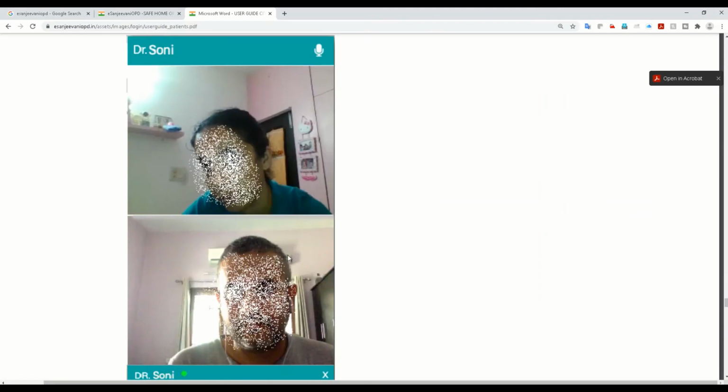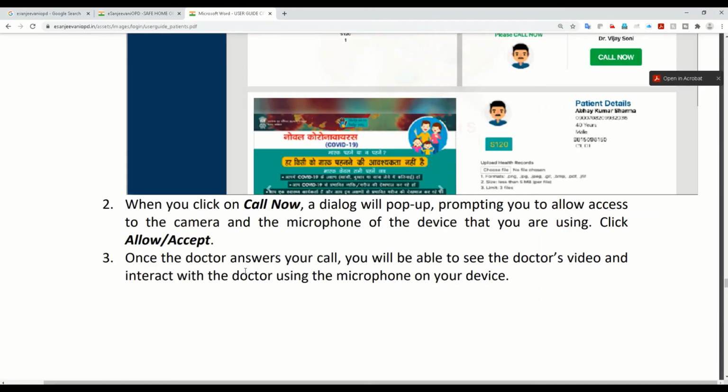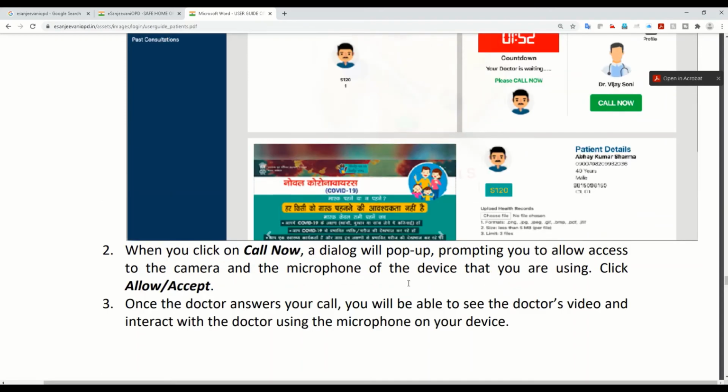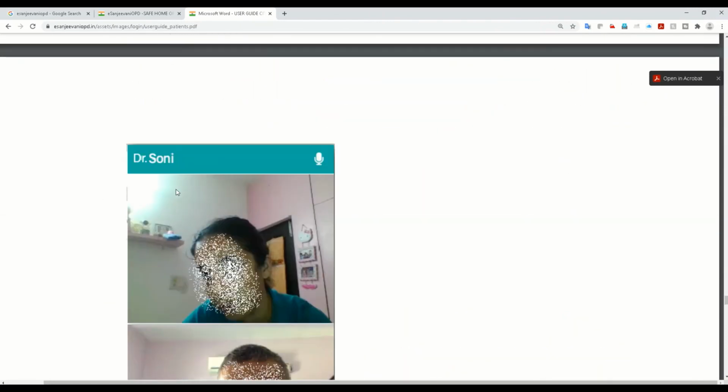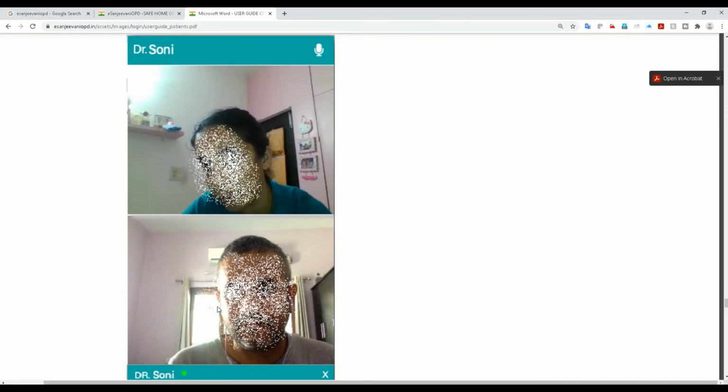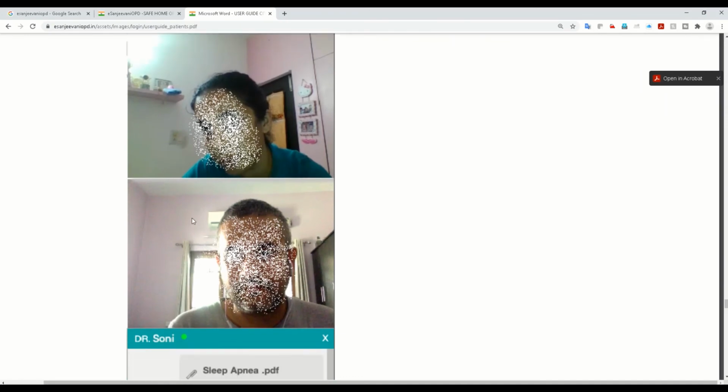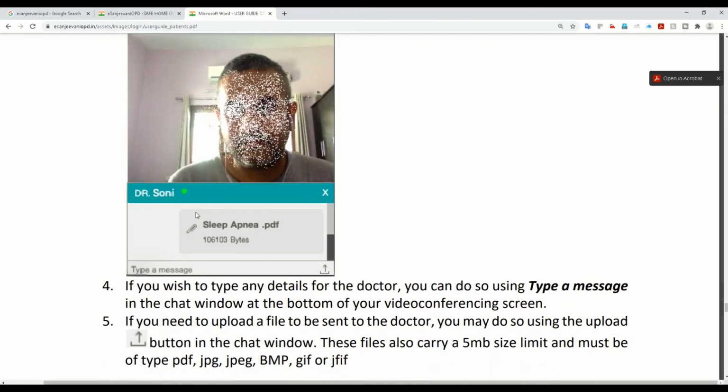Once you click that, the computer or laptop, wherever you're connecting, will ask for access to the mic and video. So you have to say allow, accept. Based on that, it will be connected. The doctor and the patient are visible here. So this is how the video call will be going on.